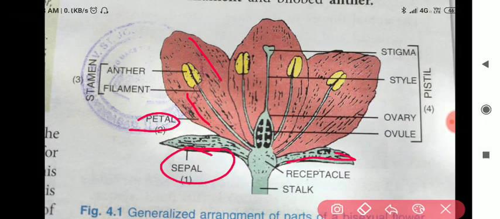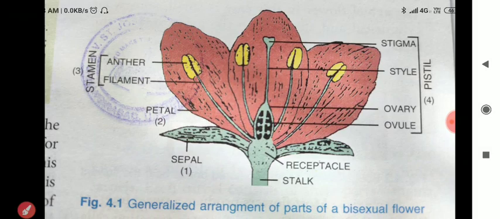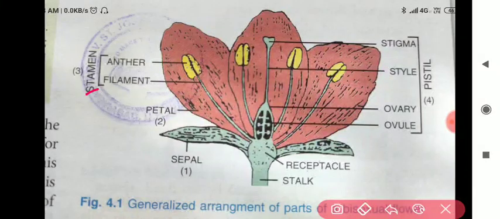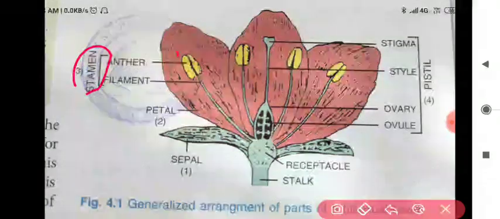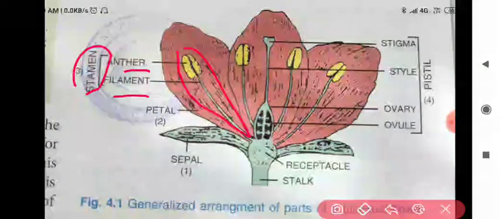Clear? Then next, my dear students, we have the third part, stamen. First sepal, second petal, third is stamen. This portion you see, this is the stamen. Stamen consists of two parts, filament and anther. Clear? Filament and anther.